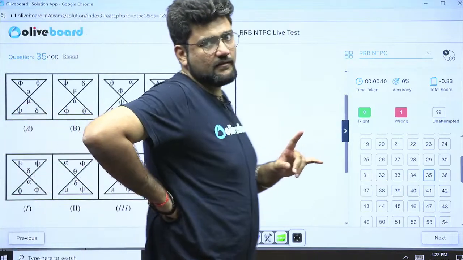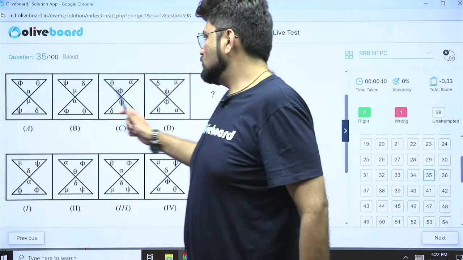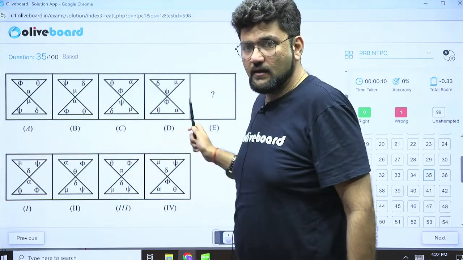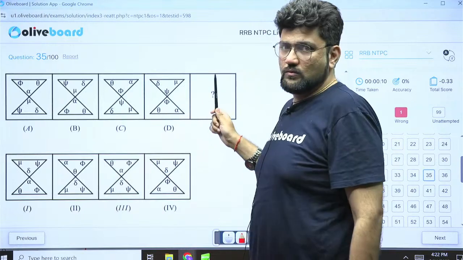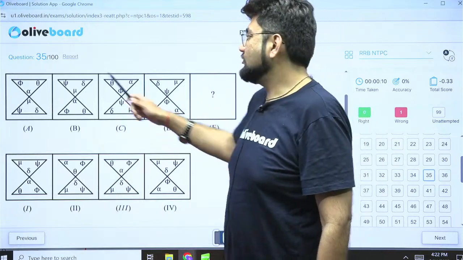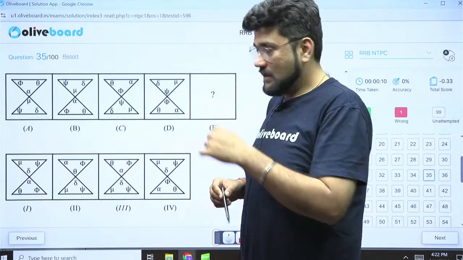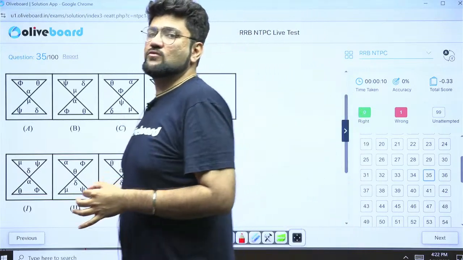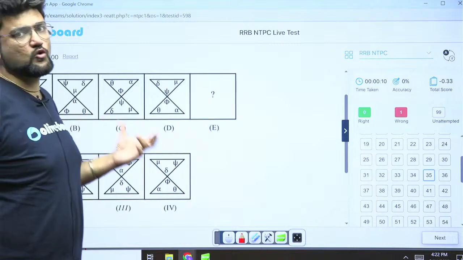One thing which I teach in my sessions always, remember that whenever you have a series where an even number of figures are given to you and the odd one is asked, like 4 figures are given, 5th is asked, or 6 figures are given, 7th is asked, mostly it is going to follow an alternate series. This is a very common question posed by SSC.